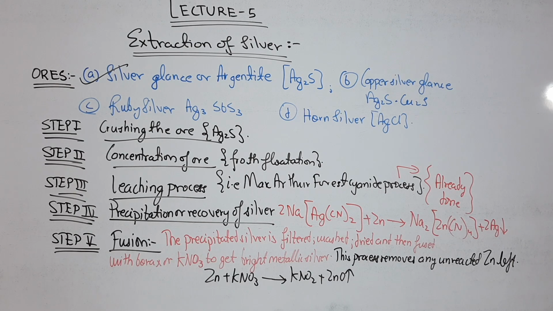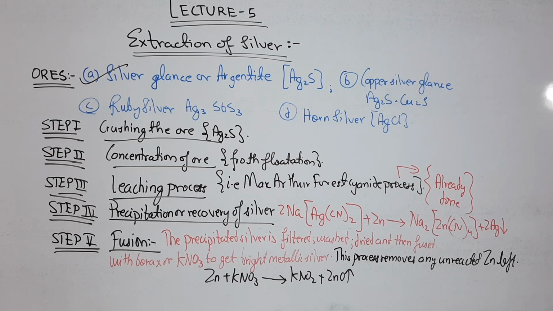Since it is a sulfide ore, we will do the froth flotation, and you have to explain the froth flotation process within 2 to 3 lines. It's very important. I am not explaining it here because I have already given you the notes in the previous lecture. Then step 3 is the leaching process. Again, for 5 to 6 lines you have to explain the MacArthur-Forrest cyanide process. Remember, after the froth flotation we do the leaching of silver and gold. The same reactions you have to write here in this leaching process.